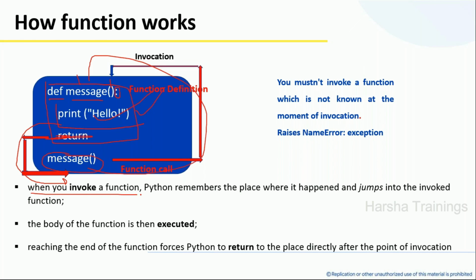When you invoke a function, what is the meaning of invoking? Invoking means calling. Python remembers the place where it happened. Then it jumps to the concerned location and executes the body of the statements. Reaching the end of the body, it will come back directly to the next statement of the function call. Clear?